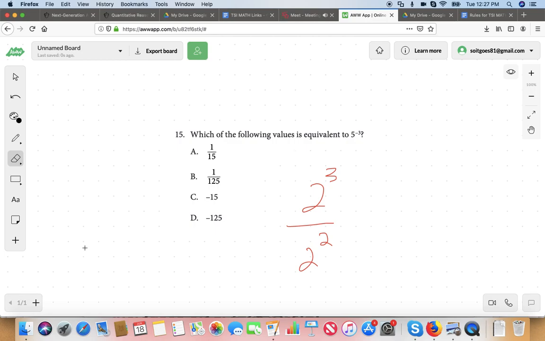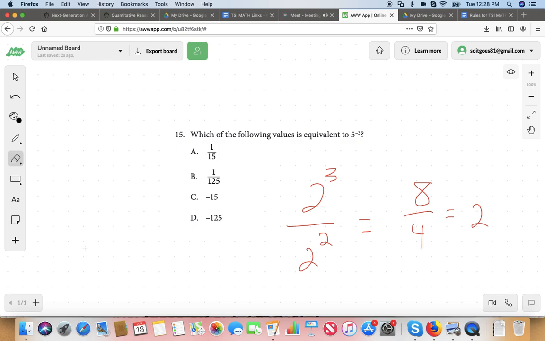2 to the power of 3 over 2 to the power of 2. What does that equal? What does 2 to the power of 3 mean? It means 2 times 2 times 2, and what's that? It's not 9, it's 8. So that equals 8 over 4, because 2 squared is 2 times 2, which is 4. And 8 divided by 4 is just 2. Does that make sense?